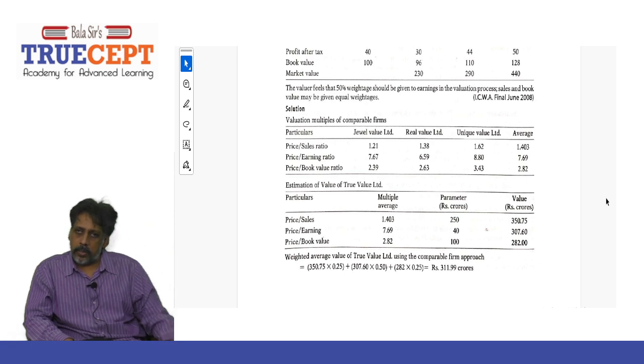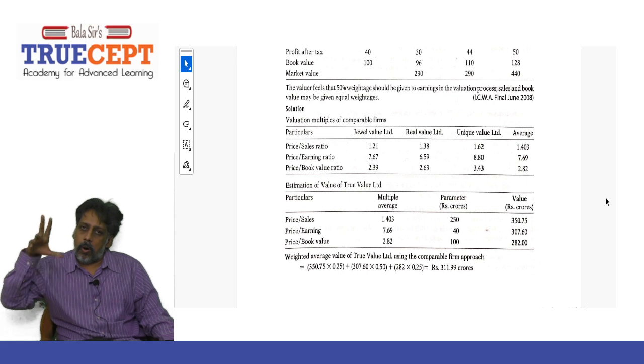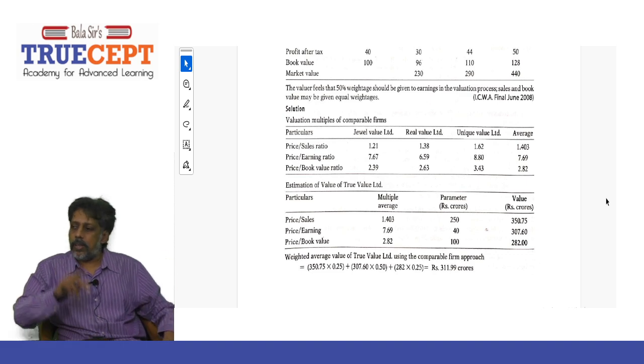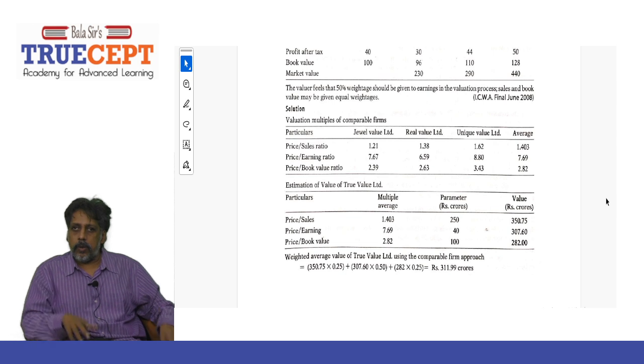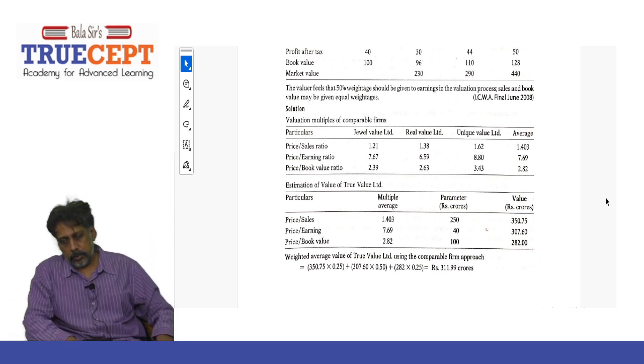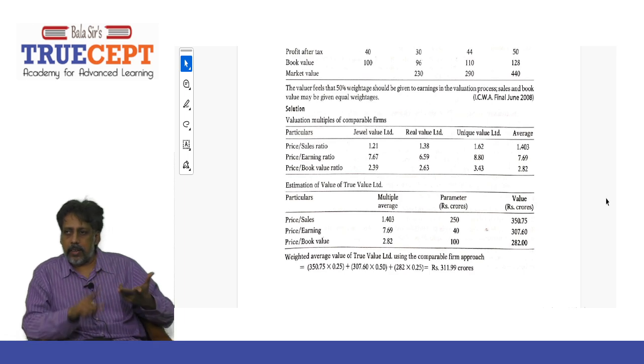Now what is the first one? They have price to sales, 1.403 average. 1.403 is the average price to sales multiple. And we know that the sales made by True Limited are 250 crore. So the market value should be 1.403 times 250 crore. So it is 350.75 crore.